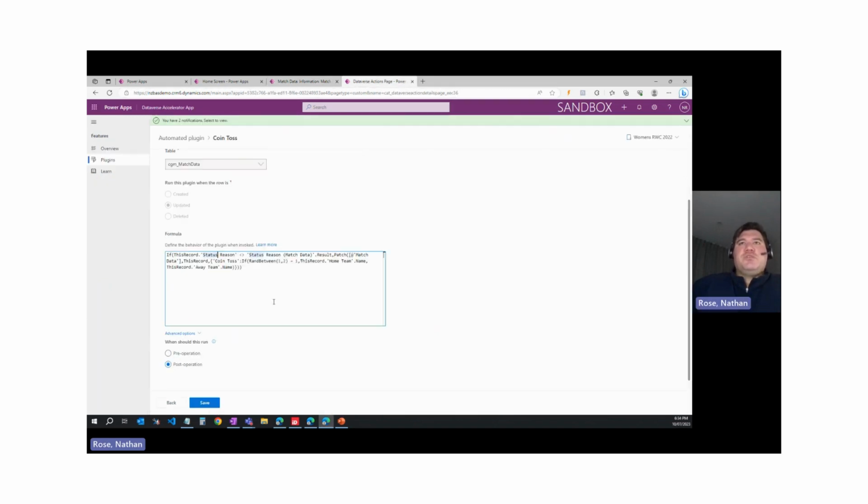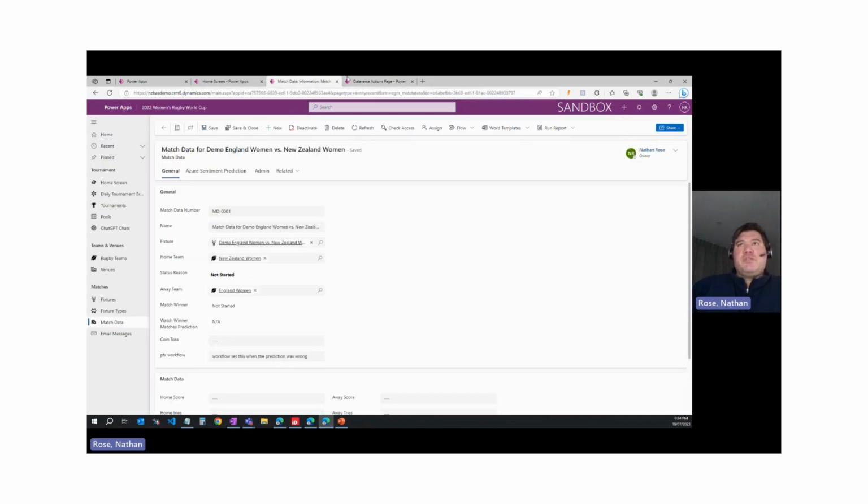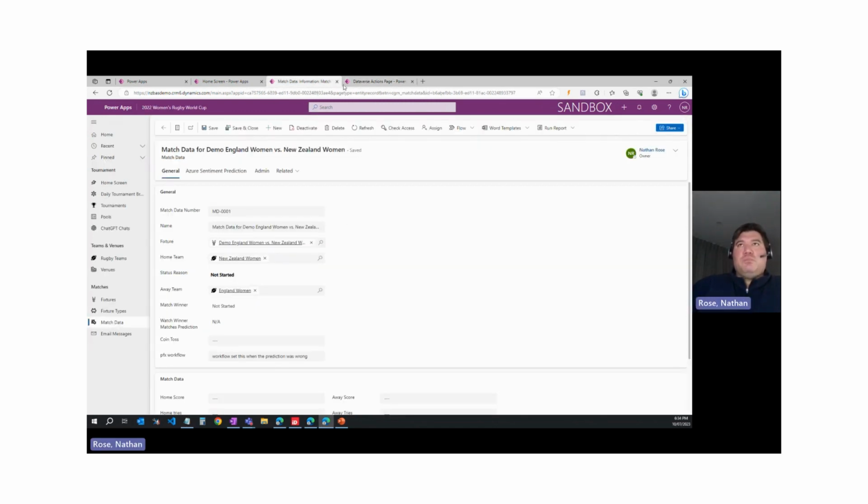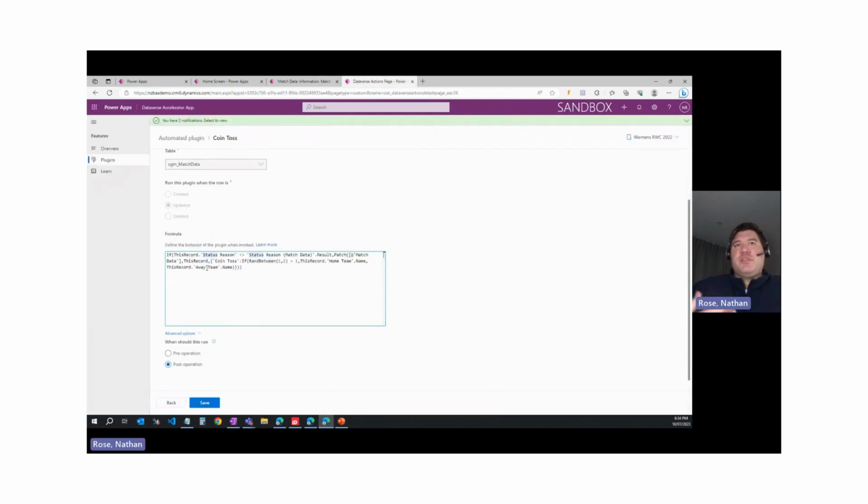So this is what my plugin's doing. Basically, if the match has not yet been played, when the match data row is updated, go ahead and run this RandBetween and patch that value to the row. So that's how I am simulating a coin toss in my app.